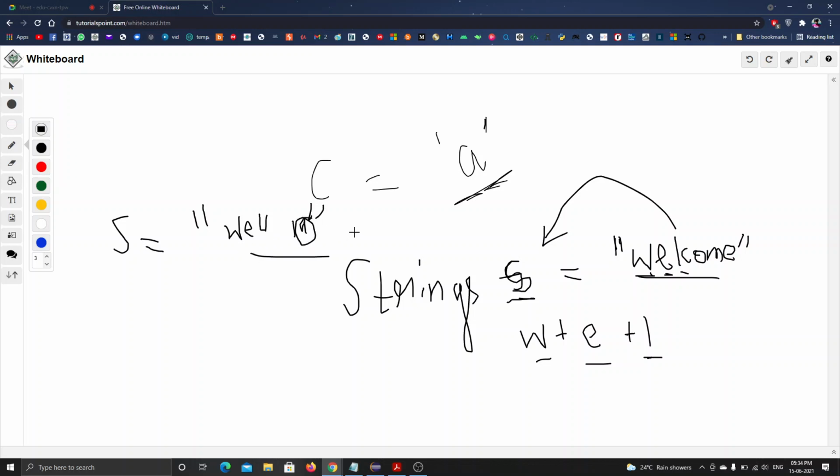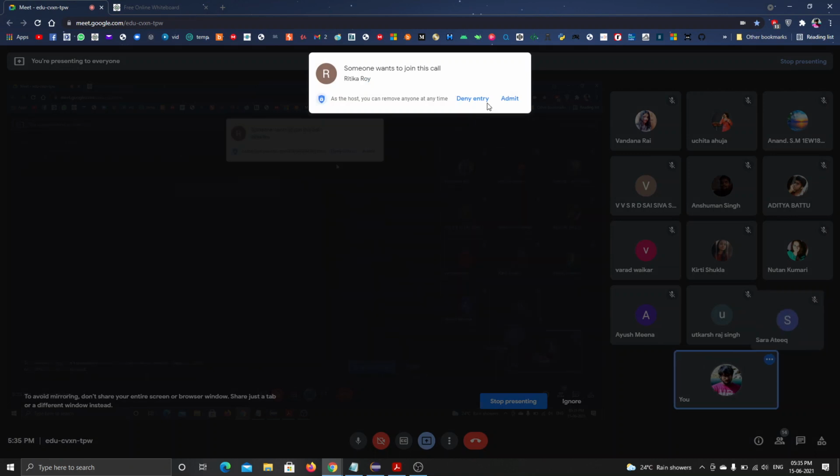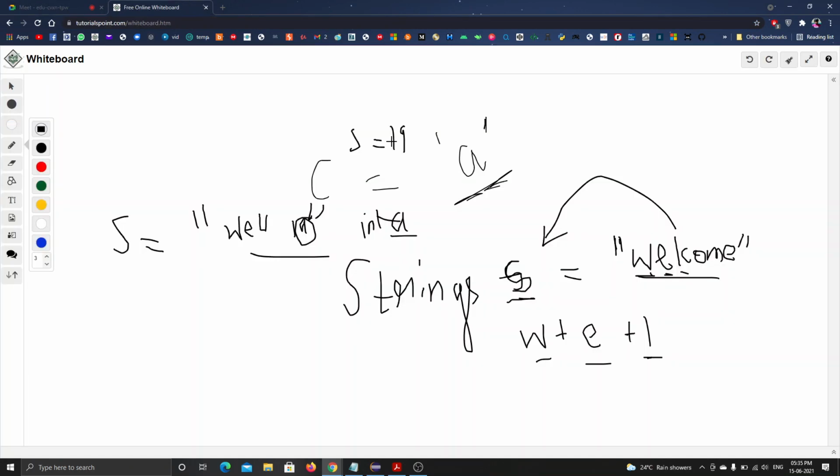Let's say int a is an integer type variable. If I store the string value as 19, it is assigned as a string data type. It doesn't consider it as an integer.